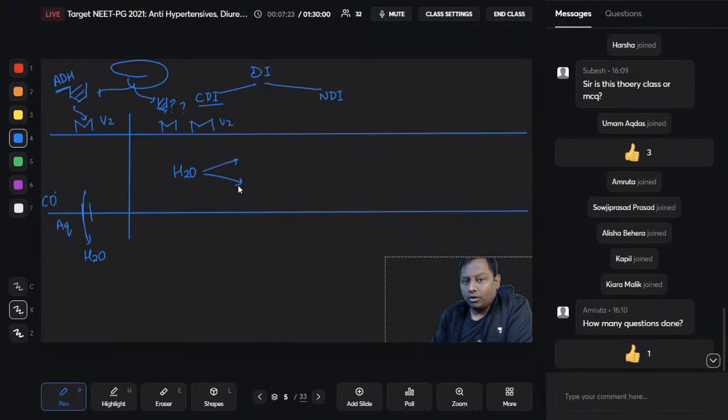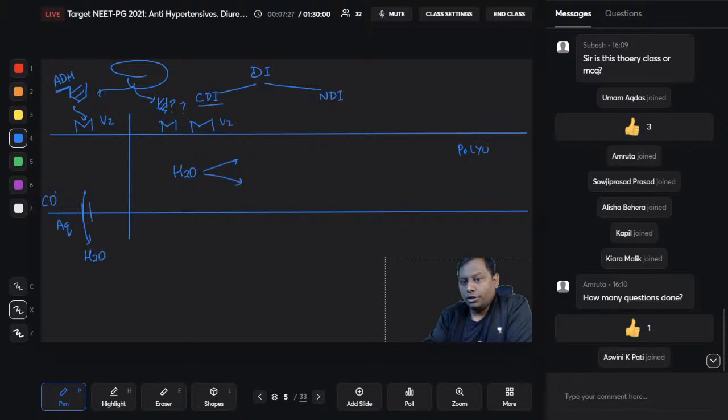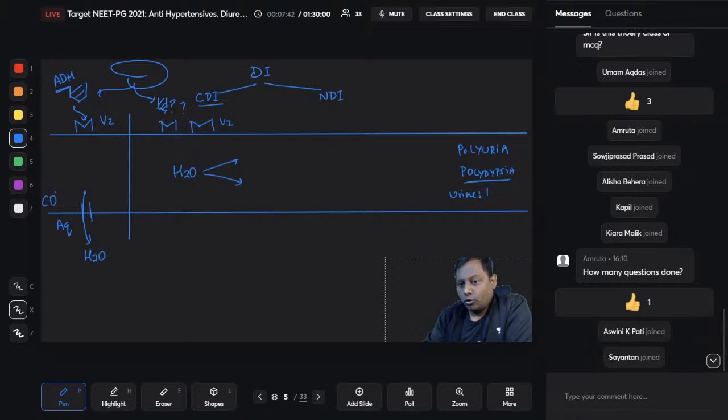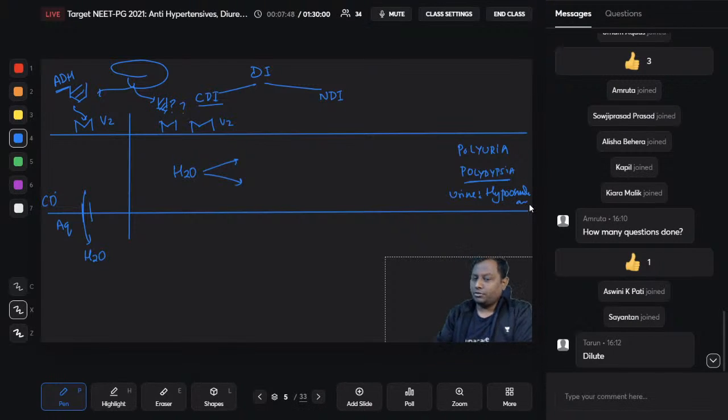All the fluid will be lost in the urine, and therefore the patient will present to you with symptoms like polyuria, more polyuria, and the patient will also have symptoms like polydipsia. The urine will be hypoosmolar. More fluid is coming, so definitely you can understand hypoosmolar urine, right?